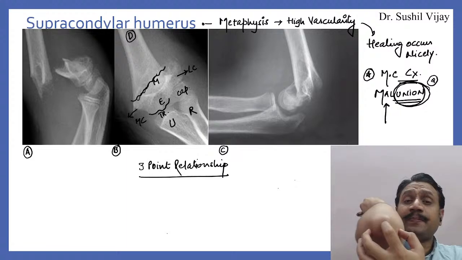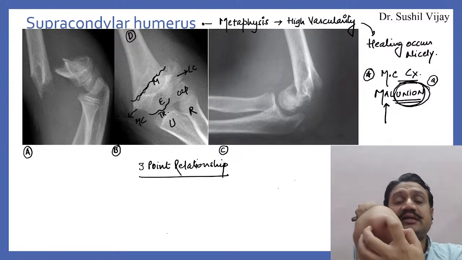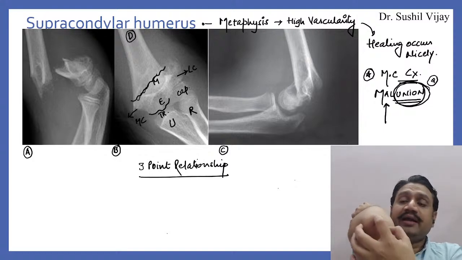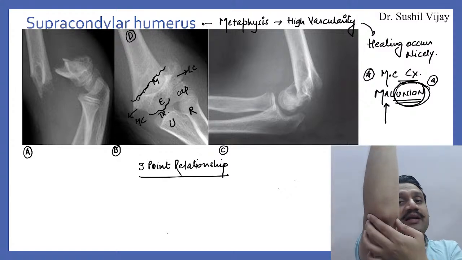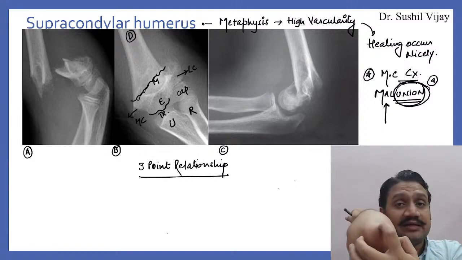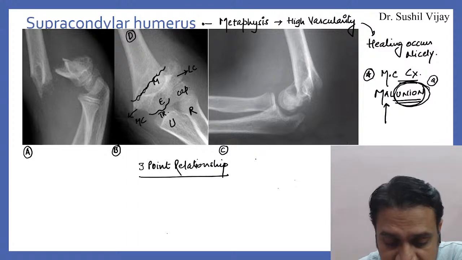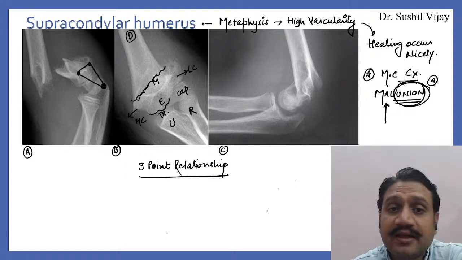Now when you see this, these 3 points are making a triangle on the back of the elbow, right? Now whenever the elbow is extended, all the 3 points will be lying in a straight line, right? So there is a triangle which is formed when the elbow is flexed. Okay. These are the 3 points here: the olecranon, I'm putting it here, the medial and lateral epicondyle. So the triangle has to be somewhat like this, right?